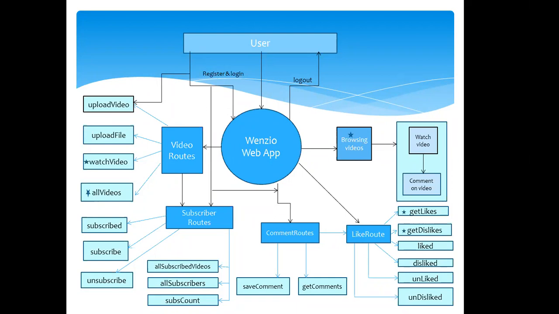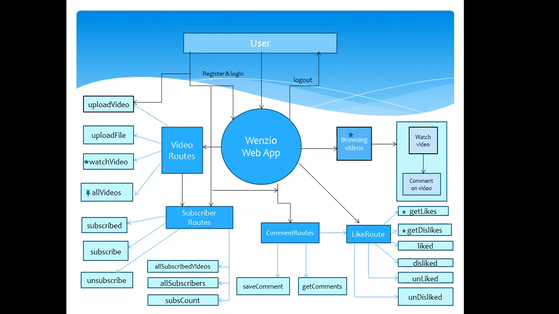The next one is the comment routes. So here we are using two requests. The first one is for saving the comments in the database. To write the comment, we need the video ID, the writer's ID, and the comment content that we're going to post. The next one is get comments. This request fetches all the comments on the video. To fetch the comments, we only need the video ID. We don't need to log in here also.